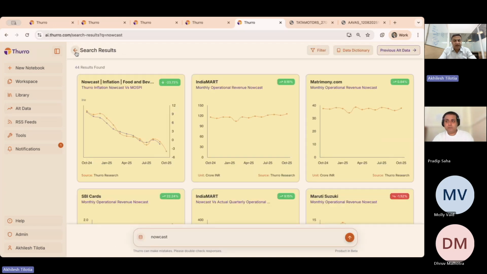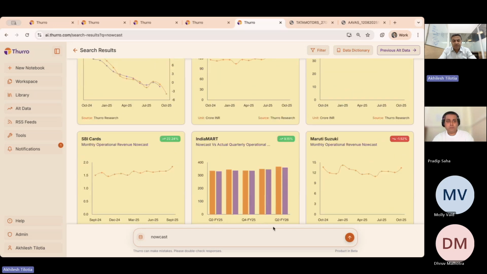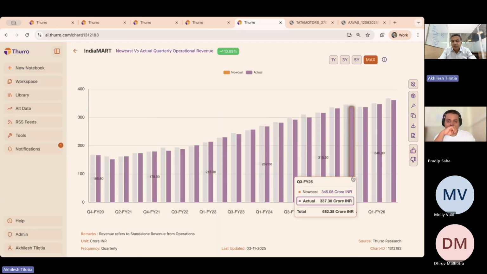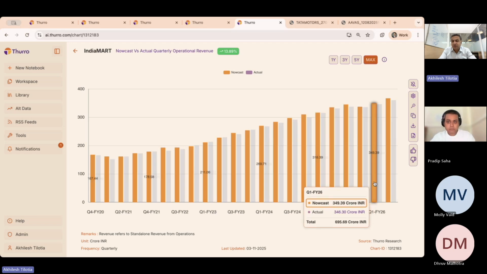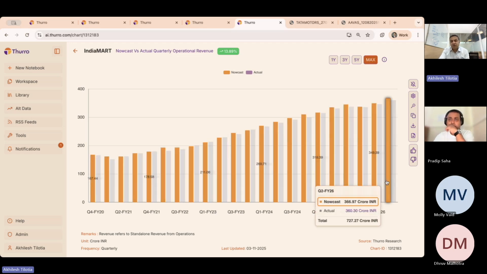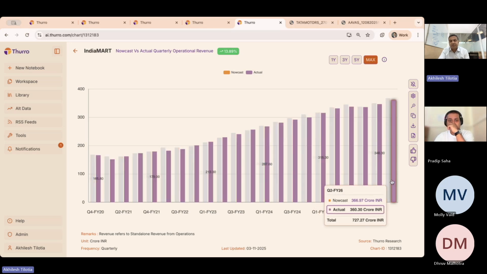So your ability to go deeper into a company and understand what is happening using just external signals is significantly high. This is something that we have been doing for a large period of time. Let's just pick up IndiaMart, for example. Our NowCast, for example, a couple of quarters ago, was about 349 crores as its revenue in Q1 FY26. The company ended up reporting about 346 crores. Similarly, last quarter, we forecasted 367 crores or so. The company ended up reporting 360 crores.